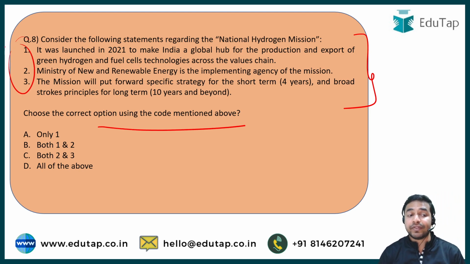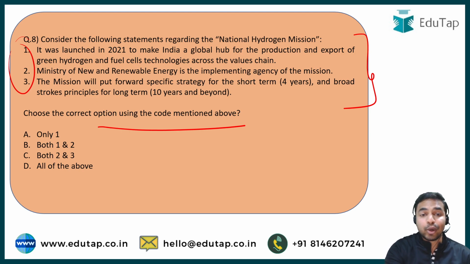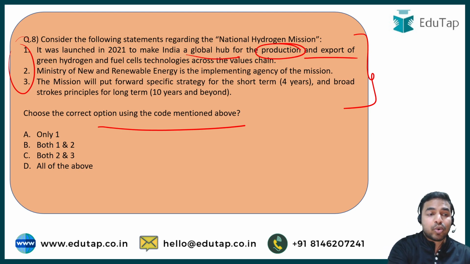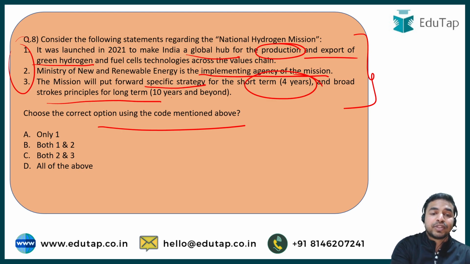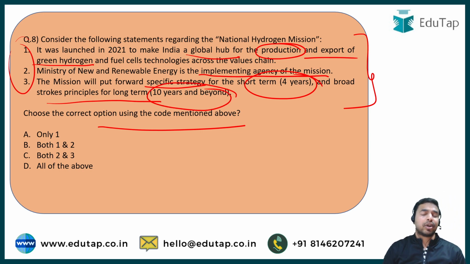So my dear learners, if we talk about the very first statement, it says that this particular mission was launched in year 2021 to make India a global hub for the production and export of green hydrogen. In the second statement, it is saying about the ministry which will be the implementing agency of the mission. And the third statement talks about that this mission is going to put forward specific strategies for the short term and broad strokes principles for the long term, 10 years and beyond. So let's move on to this and let's find out what exactly is the right answer to this question.